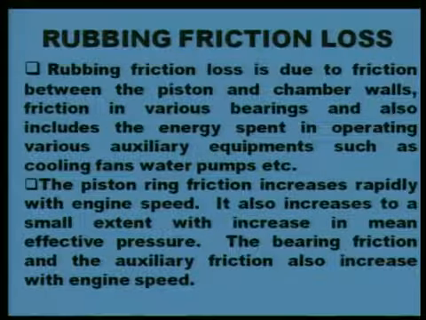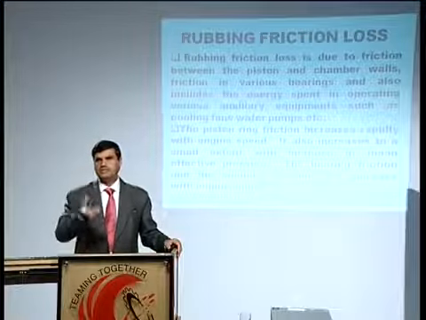Then rubbing friction loss. Between cylinder and piston there are piston rings, they are touching the cylinder walls. Between them significantly higher friction is there. This friction also depends upon the speed of the engine, what material of the piston and cylinder, and what type of lubricating oil we are using. So this rubbing friction loss depends on those parameters, but this value is also significantly higher.